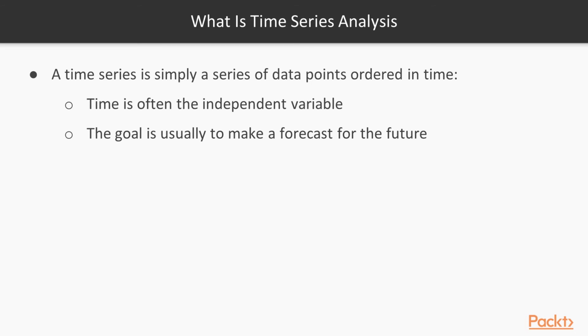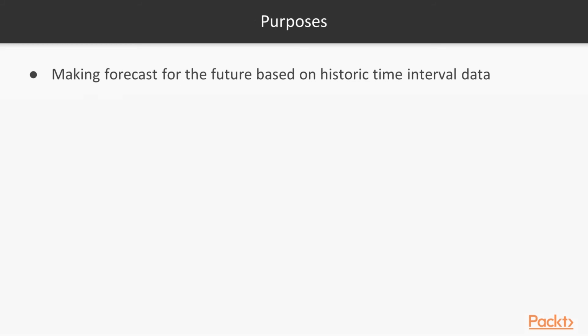A time series is simply a series of data points ordered in time. In a time series, time is often the independent variable, and the goal is usually to make a forecast for the future. Time series is mainly used for following purposes: making forecast for the future based on historic time interval